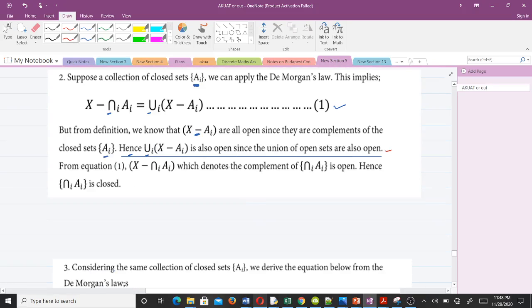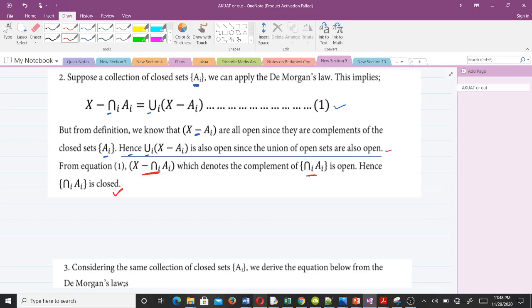I hope you understand, right? So from equation A, we can see that this thing here, which denotes the complement of what we can see here, is open. So since the complement is open, that means this thing will be what? Closed. So that's what we can see here. So this is the intersection of the subsets, right? Of all our closed sets are also closed, the finite of them. So this happens to be the proof.